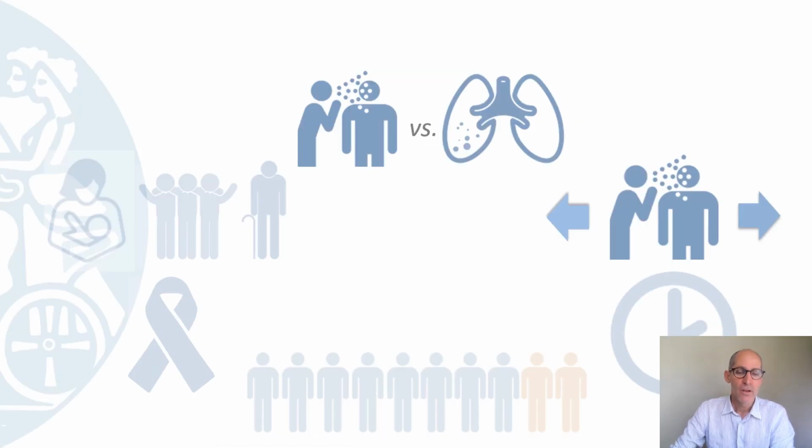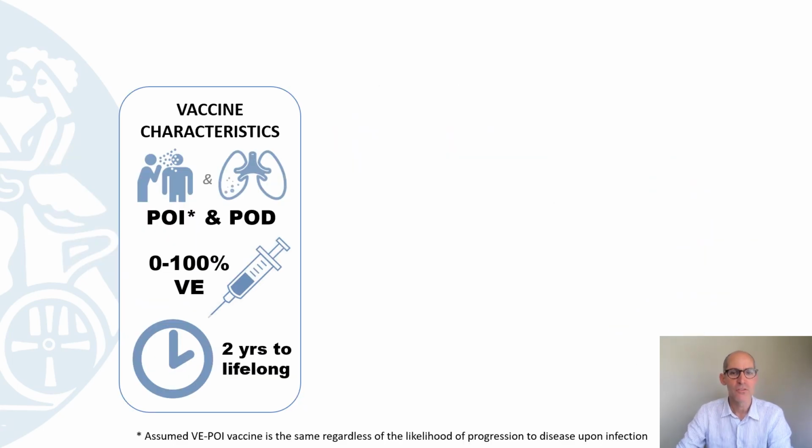And then secondly, I just want to show what the importance of the differences in characteristics is, whether it works against infection or disease, and whether it works in infected or uninfected individuals, on potential impact over the next 20, 30 years. Here's a scenario we model.